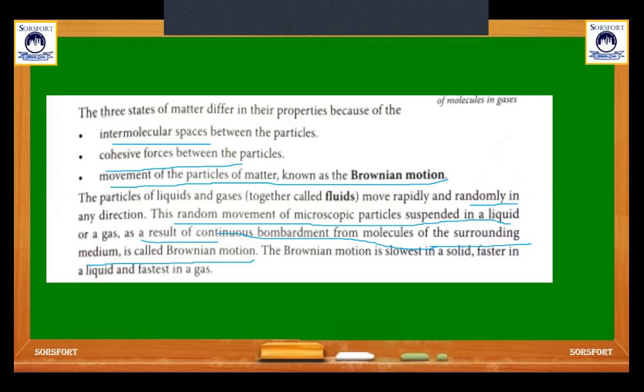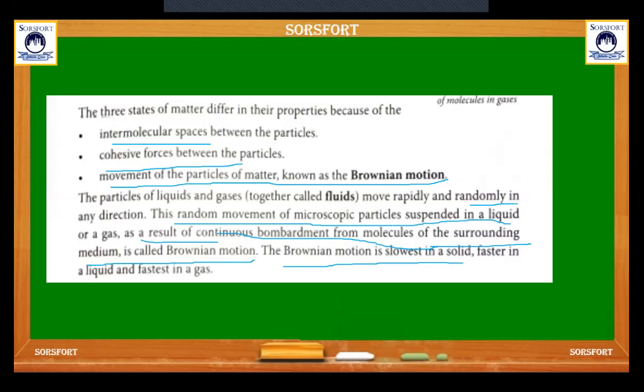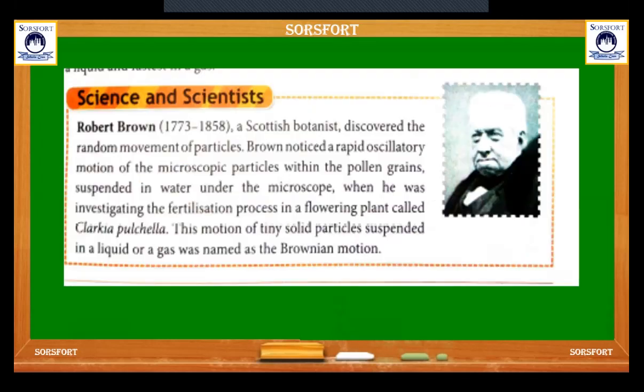The Brownian motion is the slowest in solid because the molecules in the solids are tightly packed, and faster in liquid and fastest in the gas.